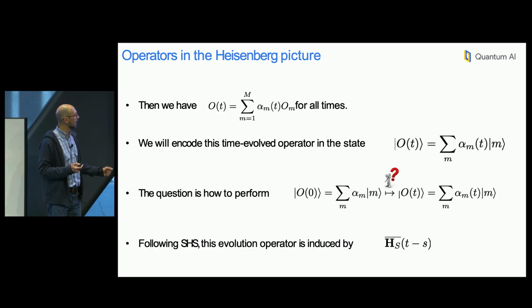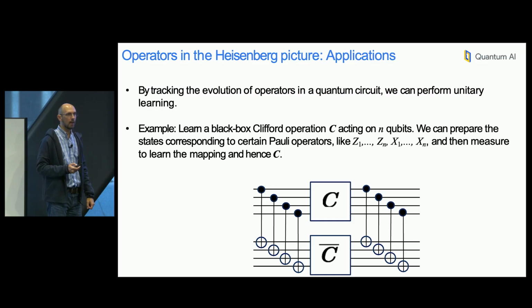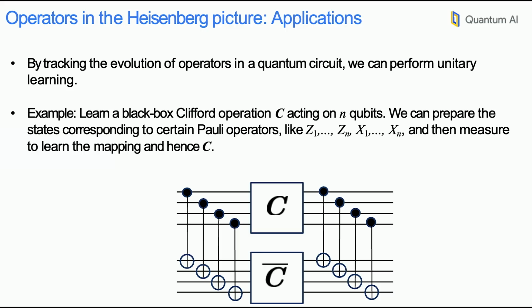So now the question is again, how can we perform this evolution from a state that encodes the operator at the initial time to a state that encodes the operator at a later time? We can use the same machinery we developed for shadow Hamiltonian simulation, and you can prove that the Hamiltonian that generates the evolution is very similar to H_S that I was mentioning, up to a change of coordinates in time and a conjugation, but it's essentially the same object.